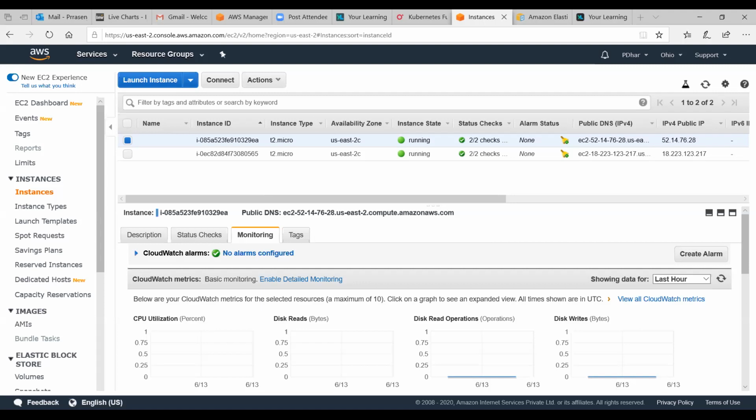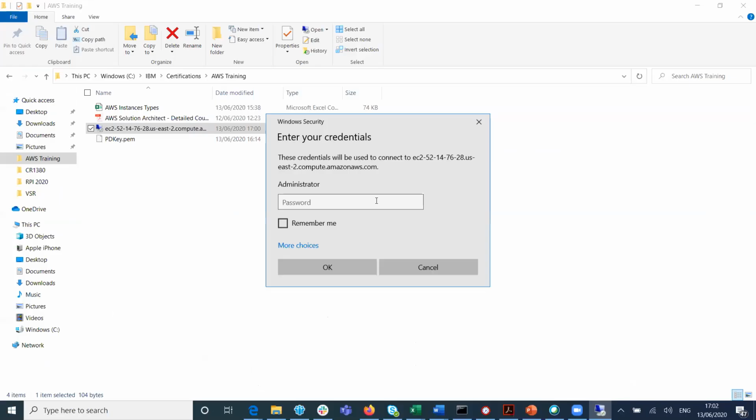You'll have to click share screen. Okay, one second. Are you able to see now? Yes, we are able to see that.